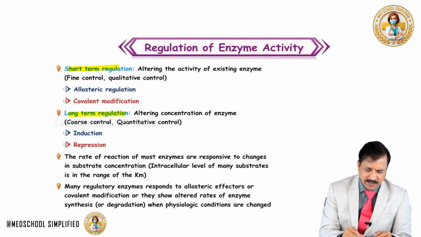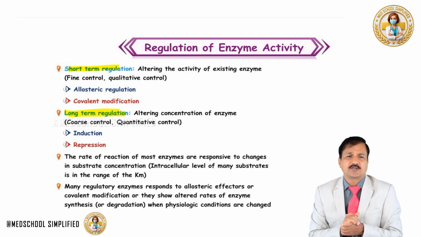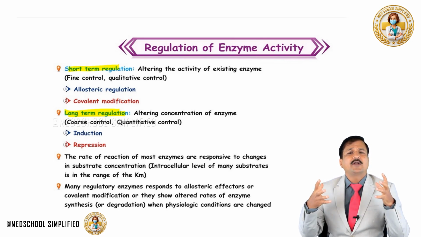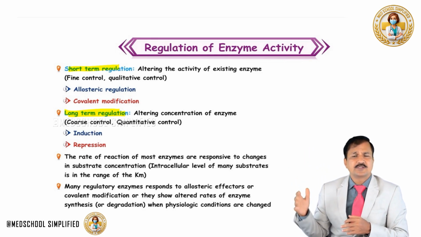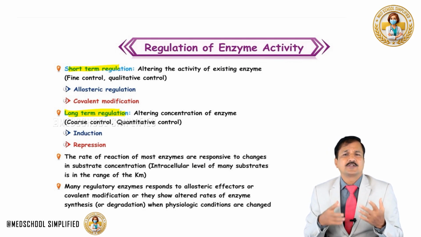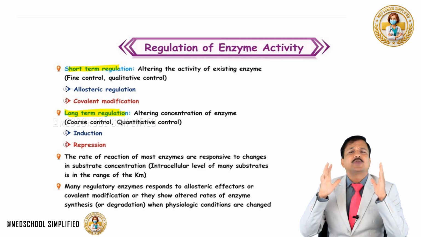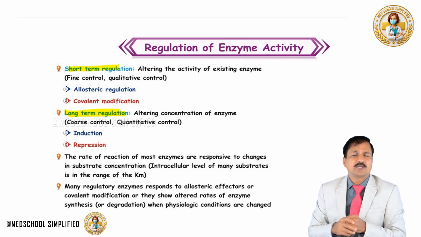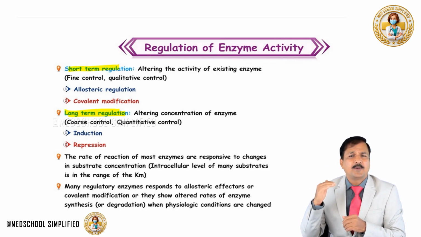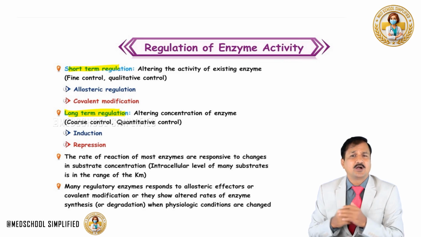Coming to the long-term regulation. Long-term regulation is alteration in the concentration of an enzyme. It's a coarse control mechanism where the quantity of an enzyme is altered, either an increase or a decrease in the quantity of enzyme. So when we are changing the quantity of an enzyme, in the cell the gene has to be regulated, meaning the DNA that codes for the mRNA that codes for that particular enzyme needs to be altered.